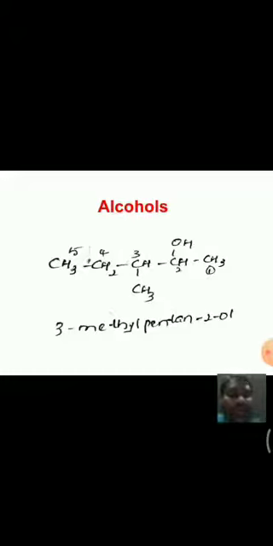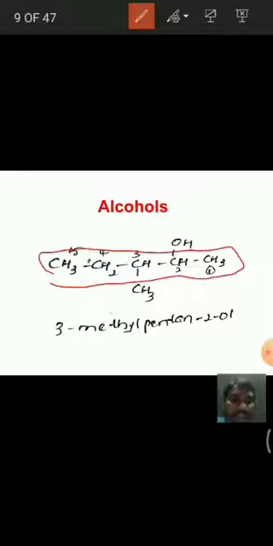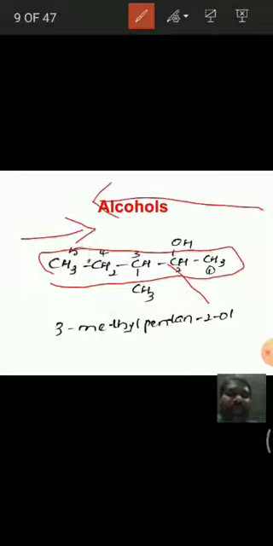For this we have to first give the longest chain. If you observe, this is the longest chain, and next we have to number the carbons. Giving number from this side is wrong because this carbon gets maximum number. Giving numbering from this side, it is correct. Hence 1, 2, 3, 4, 5.